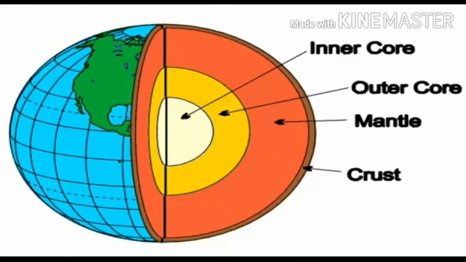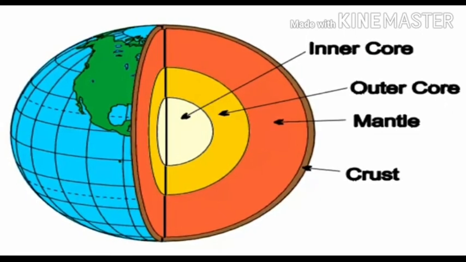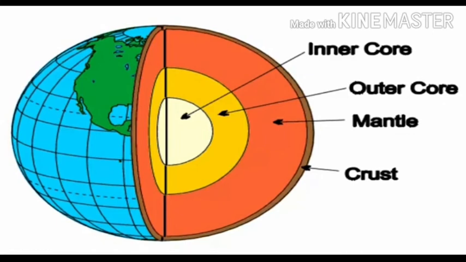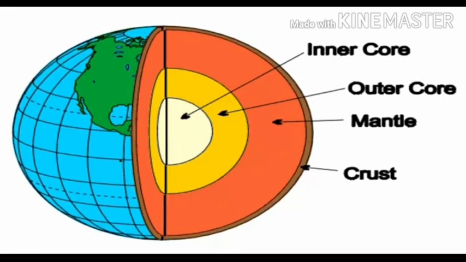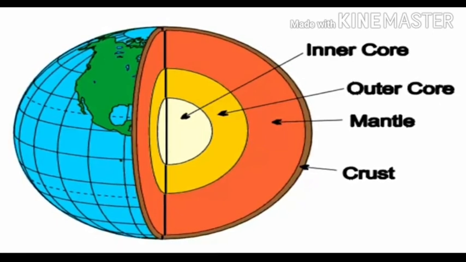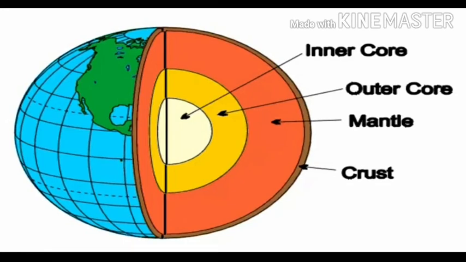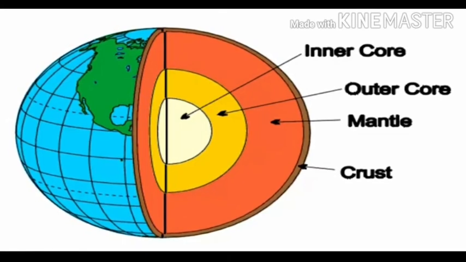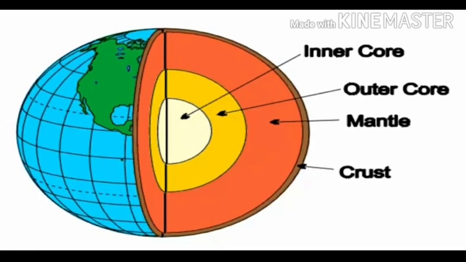Then you go to the core of the earth, that is around 3500 kilometers deep. From outer core to inner core, it is roughly that much, 3500 kilometers. So these were the 3 layers.